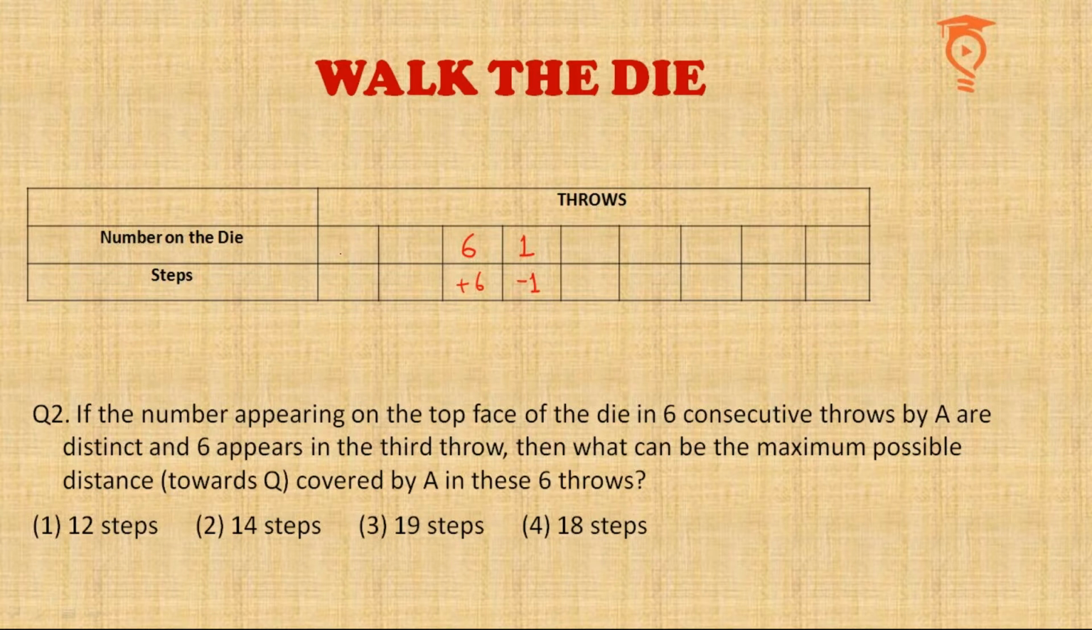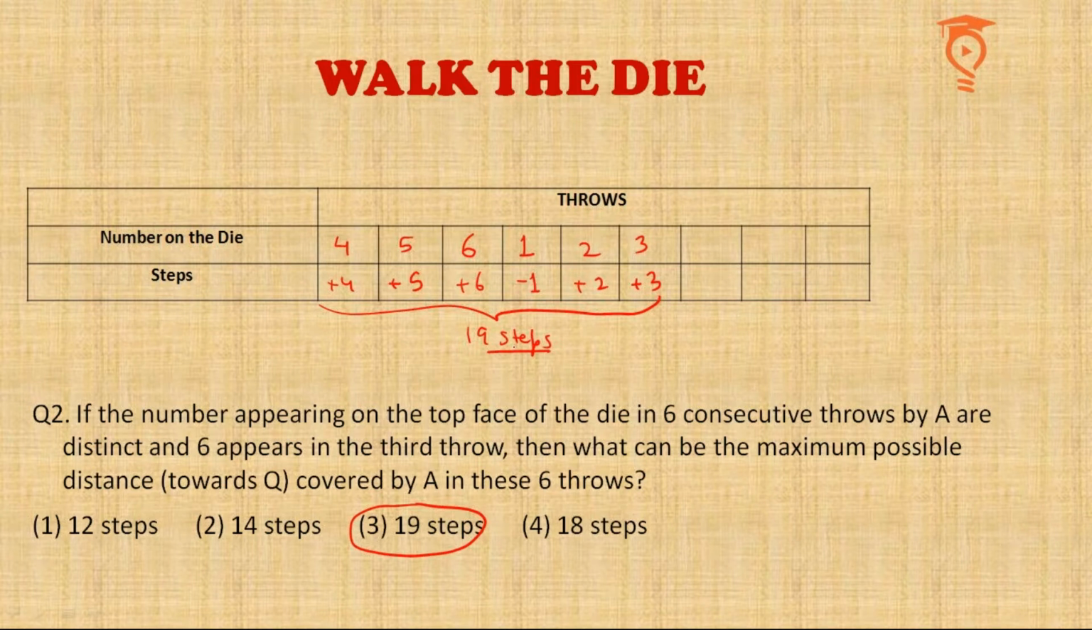So what should I do to make all the other steps positive? 4 and 5 here, so constantly increasing. 2 and 3 here also increasing. This way if I add all the steps, I get 19 steps. This is the maximum. Anyway, you see the sum of 1 through 6 is 21, right? But 1 instead of getting added gets subtracted, so that makes a difference of 2. So 21 minus 2 makes 19.